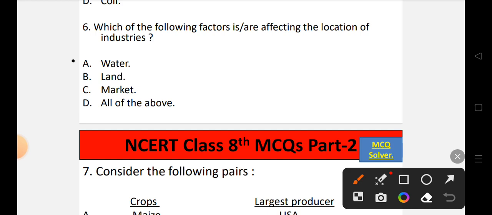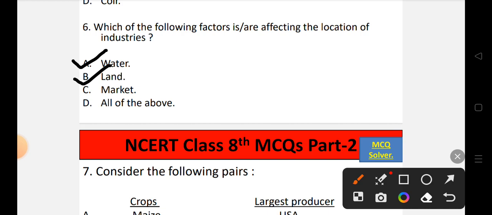So A is totally correct. Also, if the land is cheaper and if the land availability is much easier, of course there will be more industries in those areas. So B is also correct.